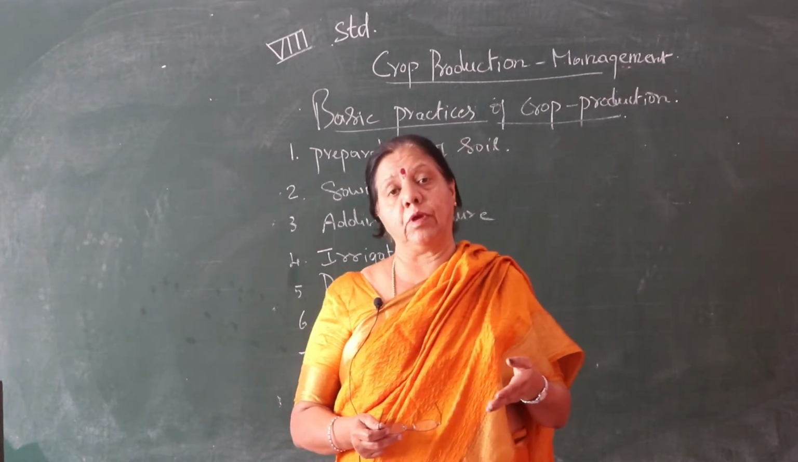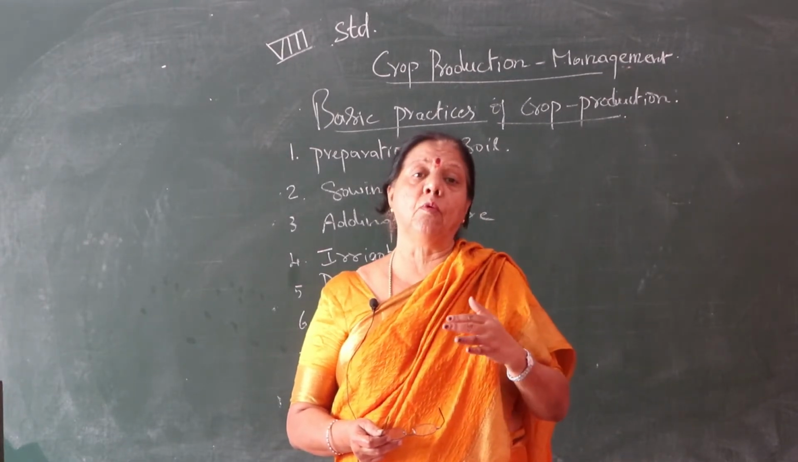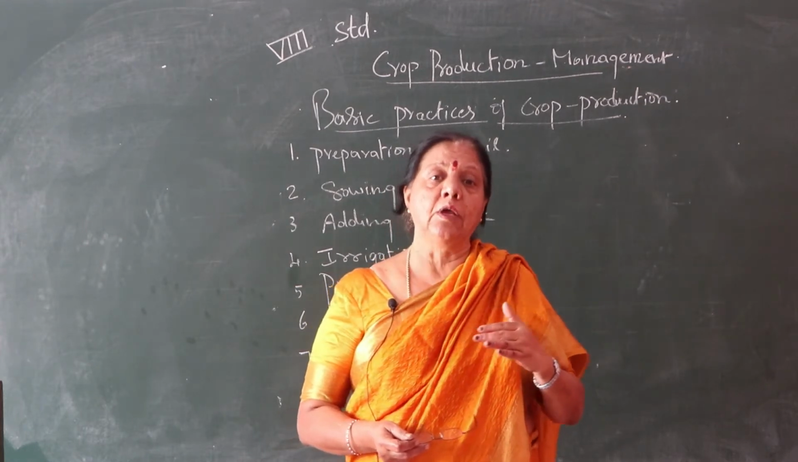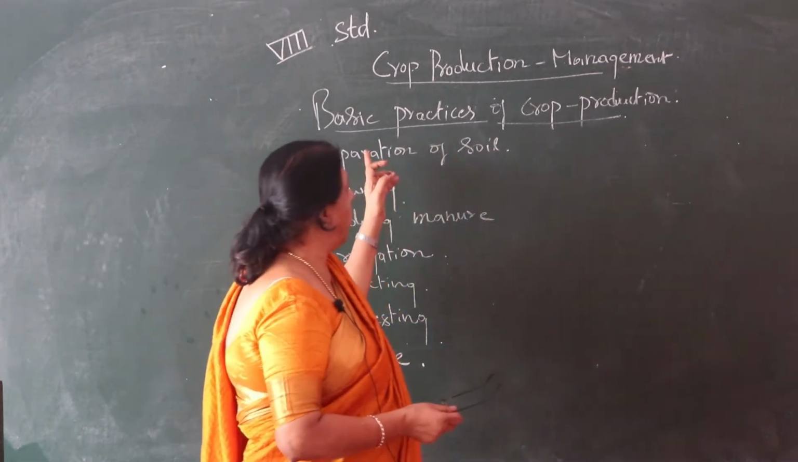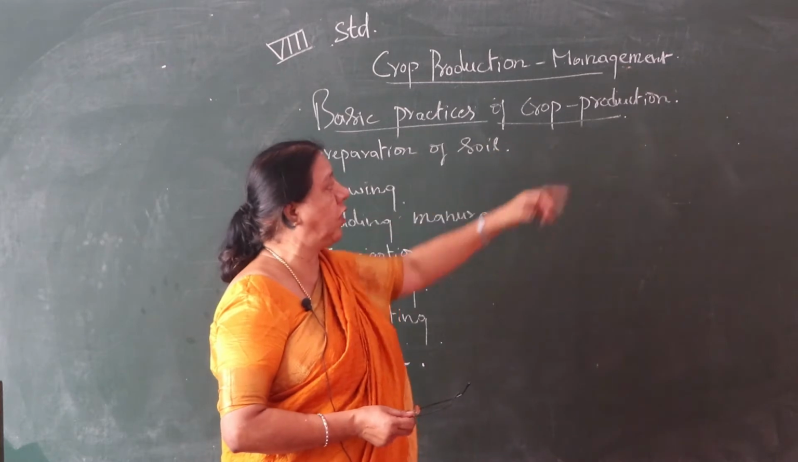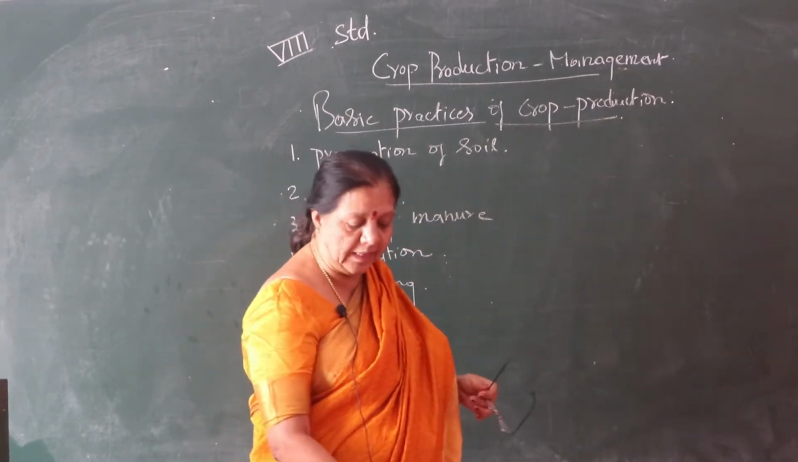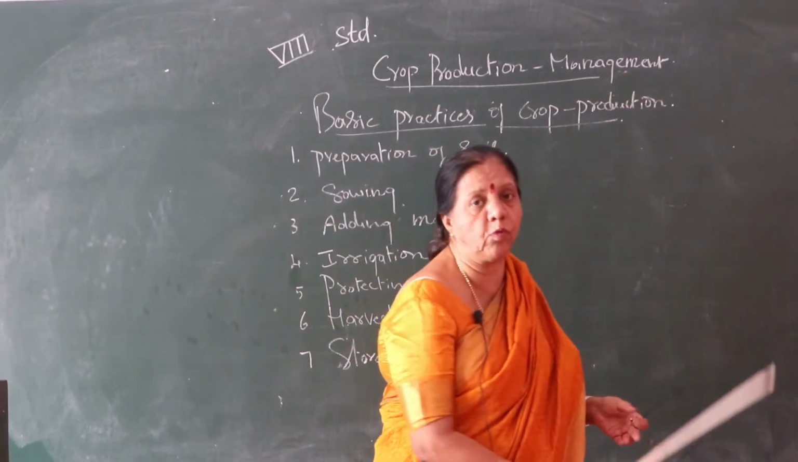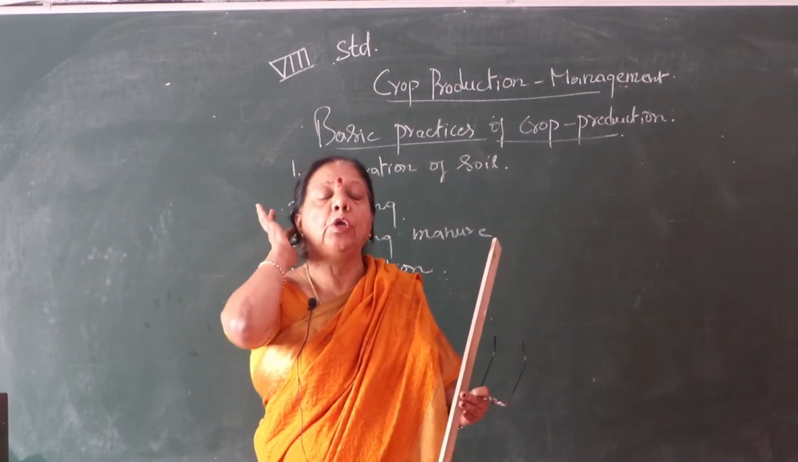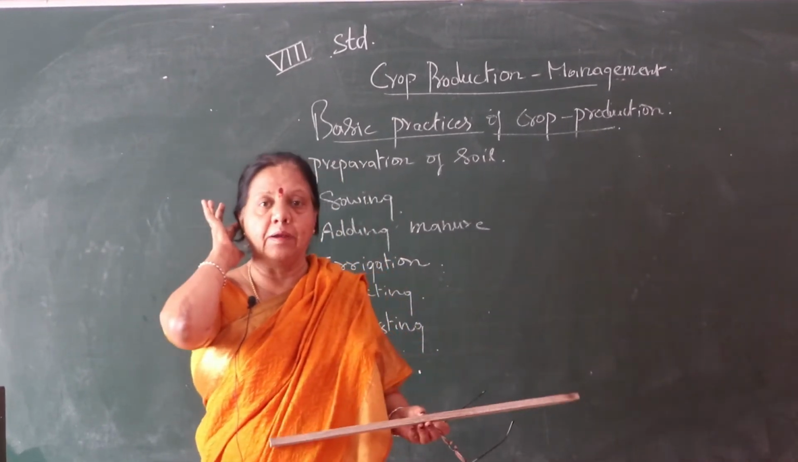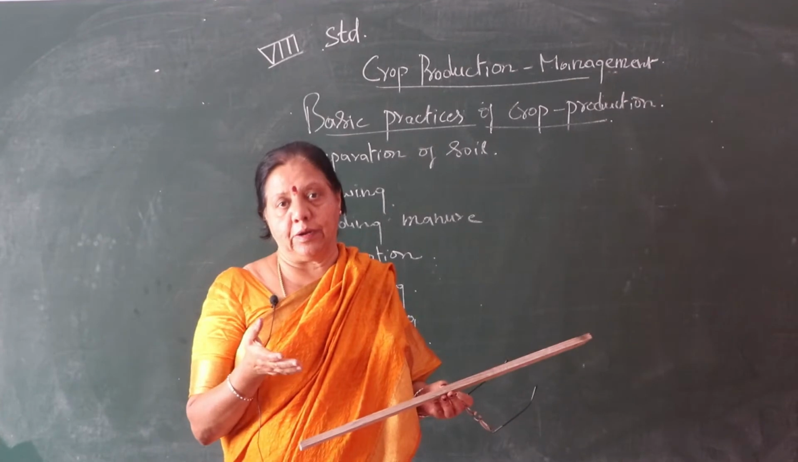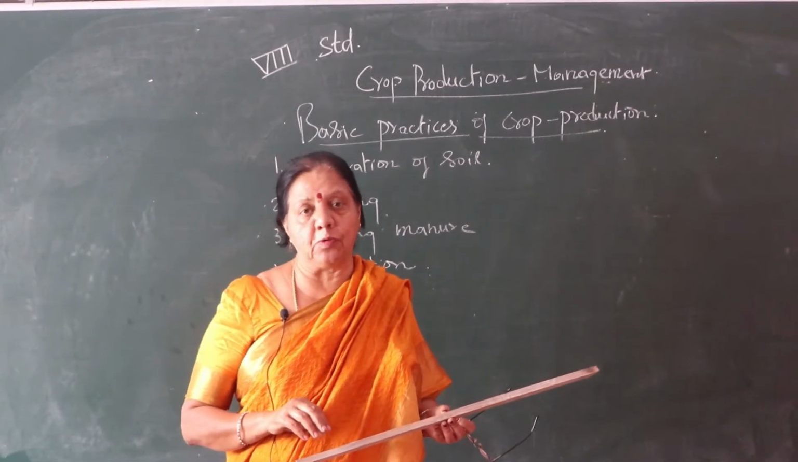Related to that they have given. So today I will continue the same lesson, that is basic practices of crop production. Basic, if you know, suppose if you want to read anything, you must know the alphabet very well. Then only you can join and read. Otherwise it is not possible, no children?